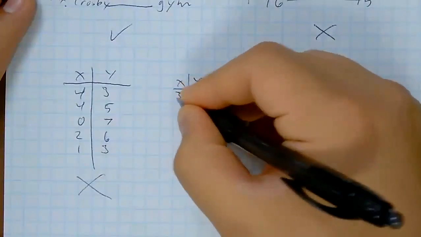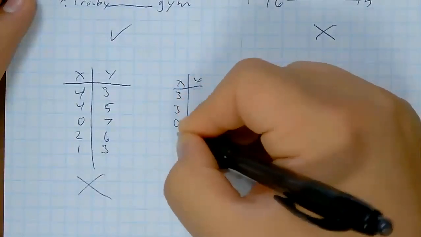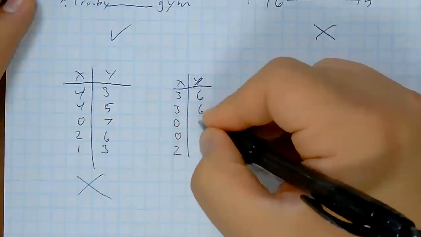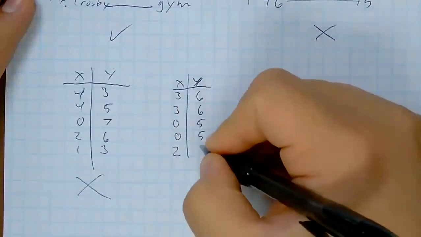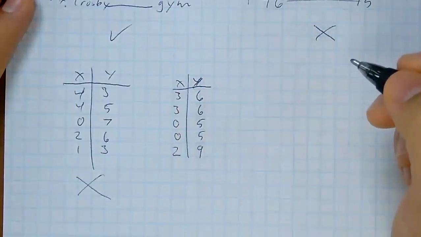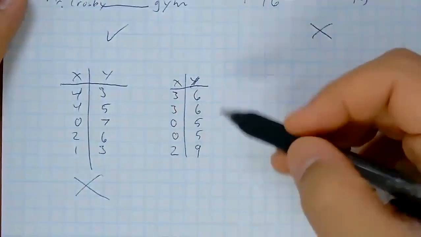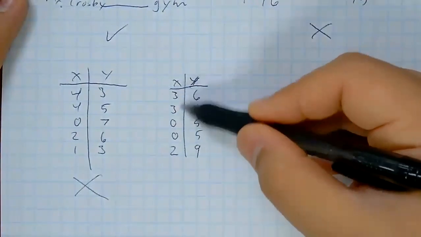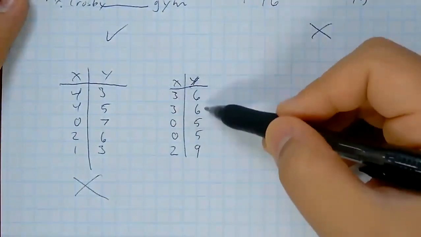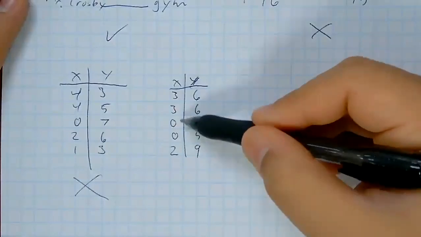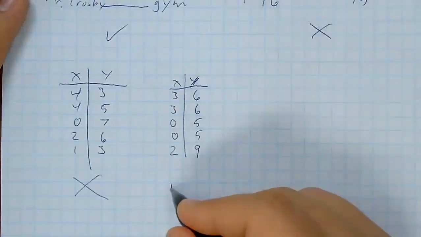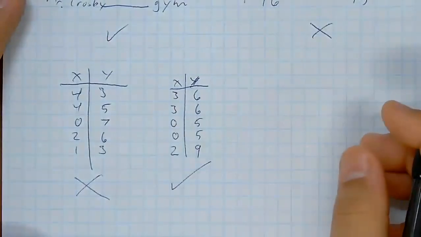X, Y: 3, 3, 0, 0, 2. We have 6, 6, 5, 5, 9. This is a function. Same input here, which is the same output here. So that's not a problem. Again, that happens again. 0 goes to 5, 0 goes to 5 again. So this is a function.